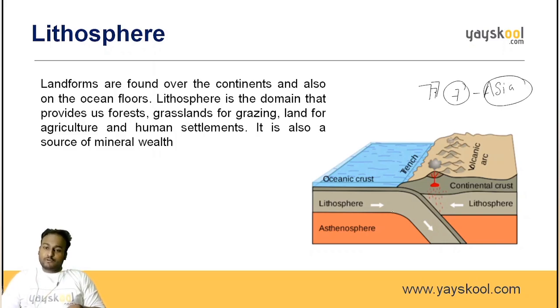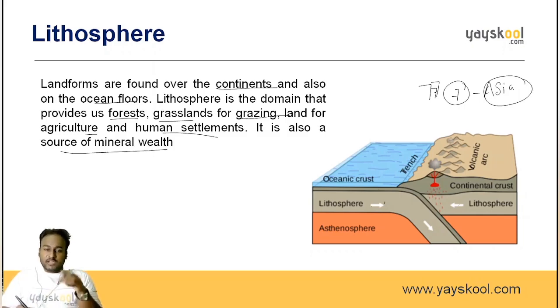So we have 2 types of crust. One is the continental crust, one is the oceanic crust. The land under this is known as lithosphere. See, landforms are found over the continents and also on the ocean floors. Lithosphere is a domain that provides us forest, grasslands, grazing land for agriculture, human settlements. It is also a source of mineral wealth.